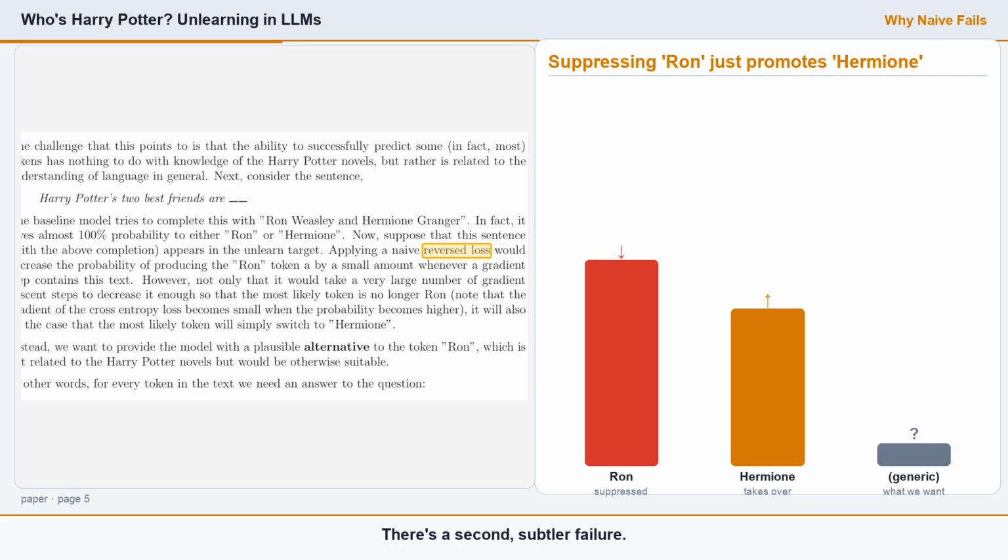There's a second, subtler failure. Take "Harry Potter's 2 best friends are." The model gives nearly all its probability to Ron or Hermione. Suppress Ron, and it just shifts to Hermione. Suppress that, and it finds another book term. You're playing whack-a-mole. What the model really needs is a plausible non-magical answer to put there instead.